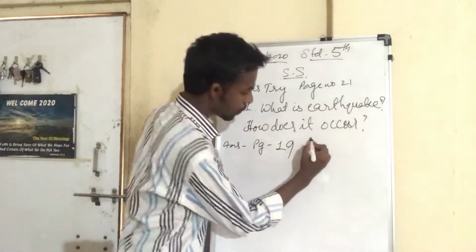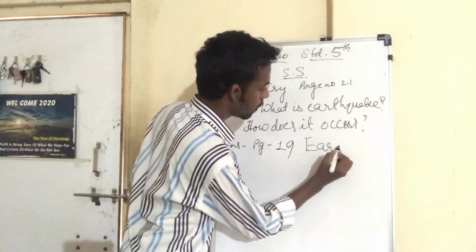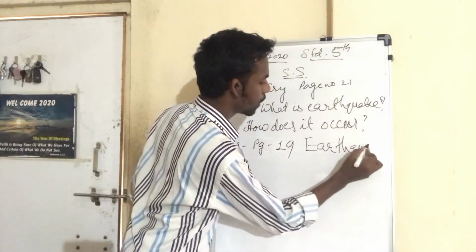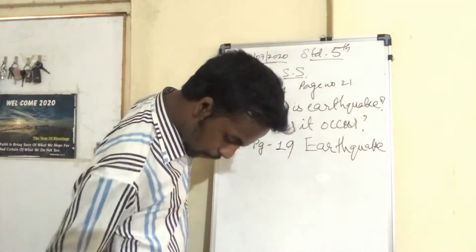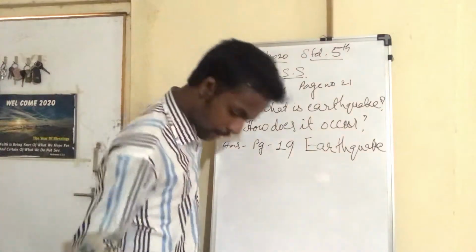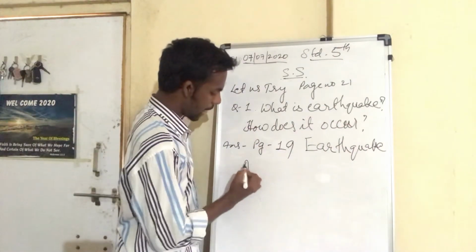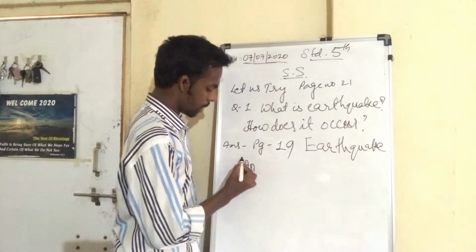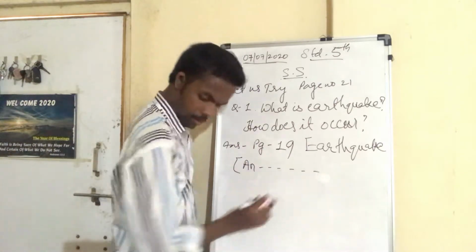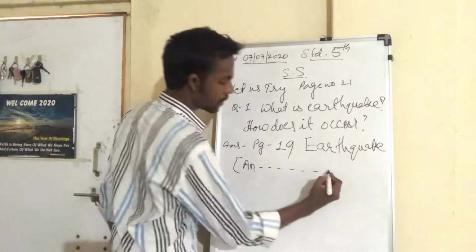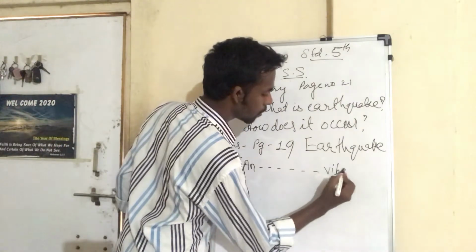You can see in the earthquake topic, there you can see the first paragraph, starting from "An", and the first paragraph ends in "vibrations".